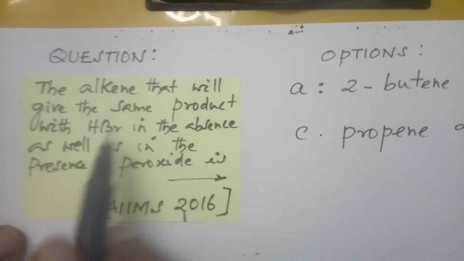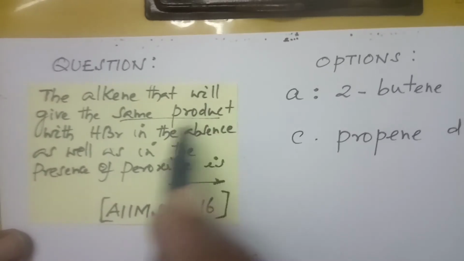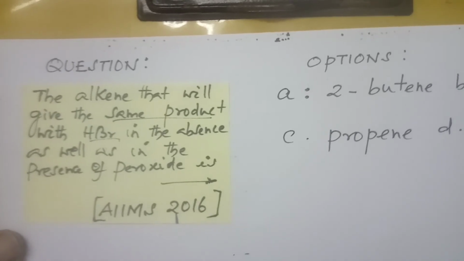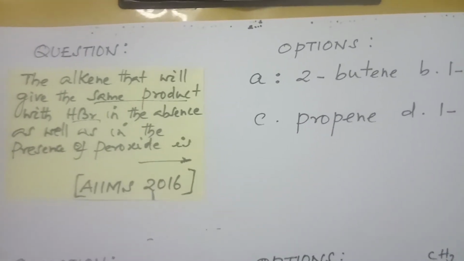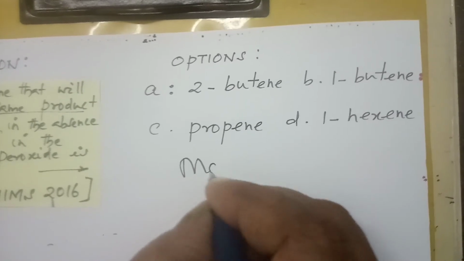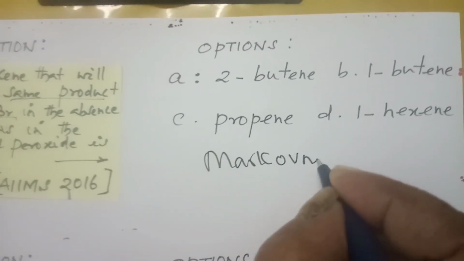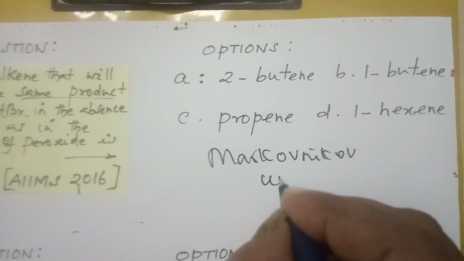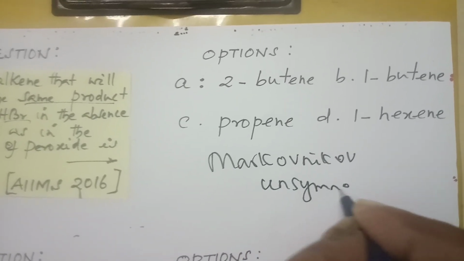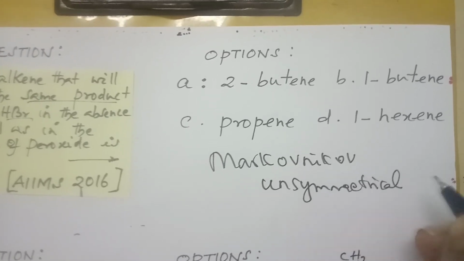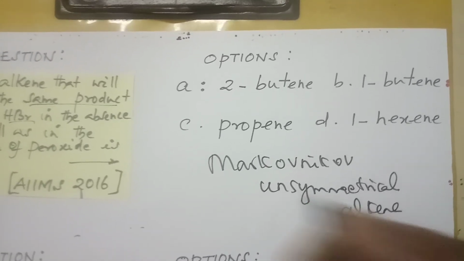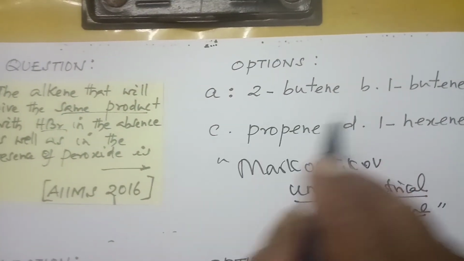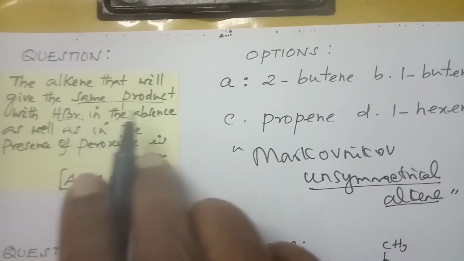The alkene that will give the same product with HBr in the absence as well as in the presence of peroxide. In the absence and presence of peroxide, the rule they are telling about is the Markovnikov rule. Point number 1, the Markovnikov rule is applicable for unsymmetrical alkene only. Whenever you have an unsymmetrical alkene, you have to think about it. Now let us see what it is. The alkene will give the same product.